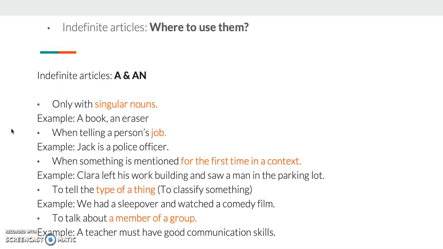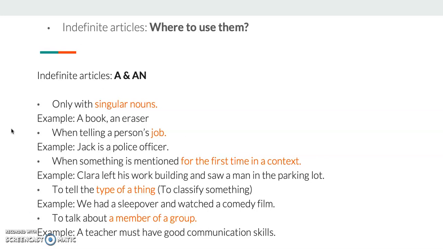Let's move on to where I use them, and let's see some examples. Let's start with indefinite articles. A and AN are indefinite articles, and as you all know, I use them with singular nouns and before jobs. Also, I use A or AN if I'm talking about something that is mentioned in a context for the first time. This is important.